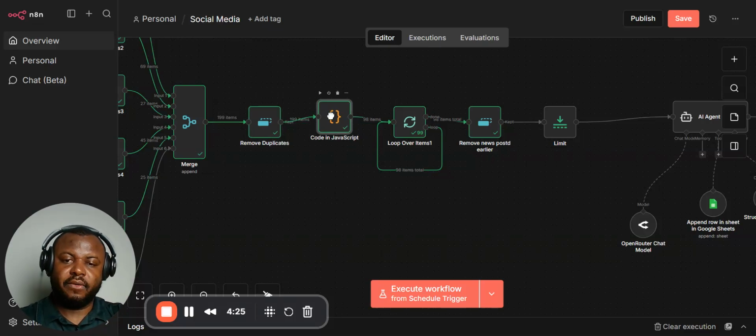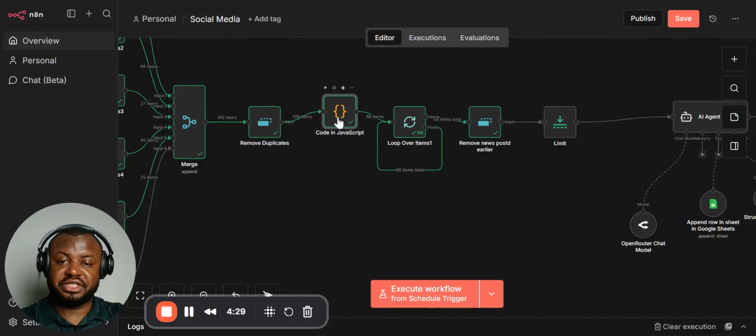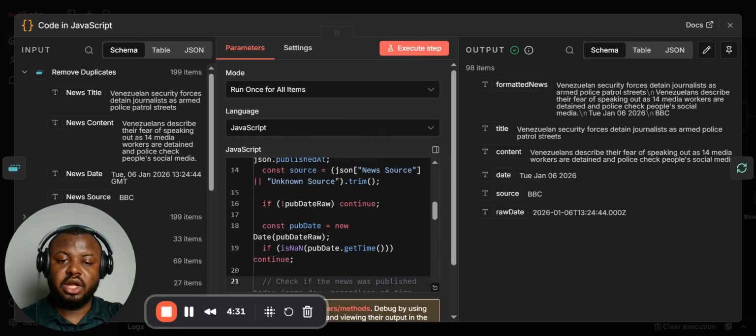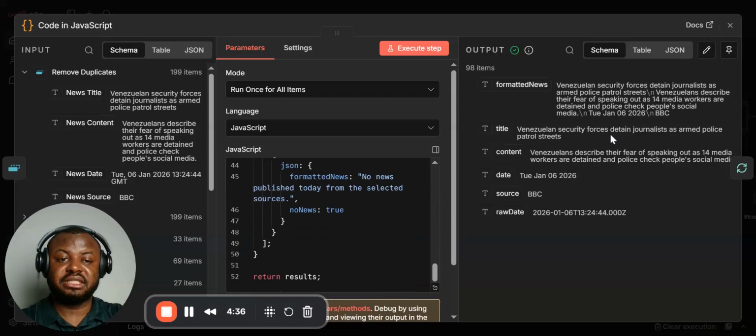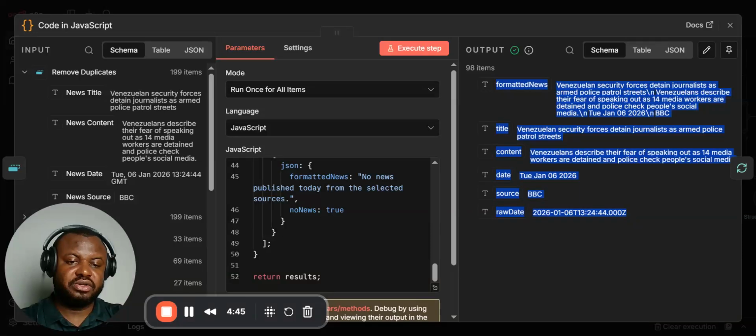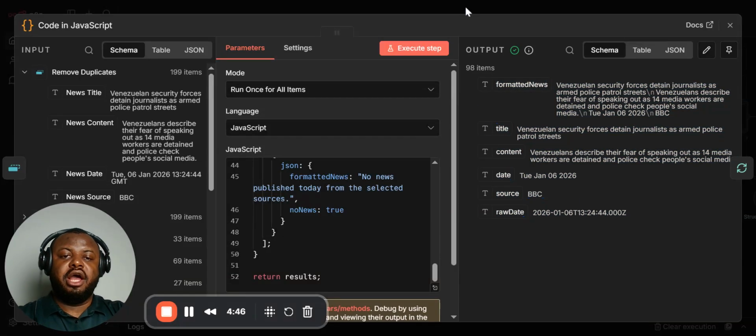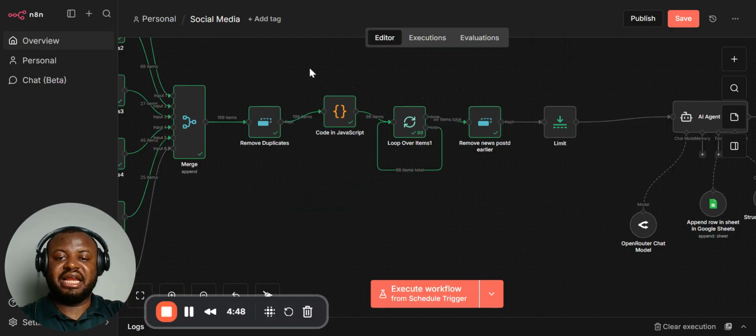So here now, this code node, let me open the code node for you to see. Look at it here, where the articles were defined and formatted. The code node had to output the formatted news, title of the news, content, date, source, and raw date. So what this code node does is to clean this data.